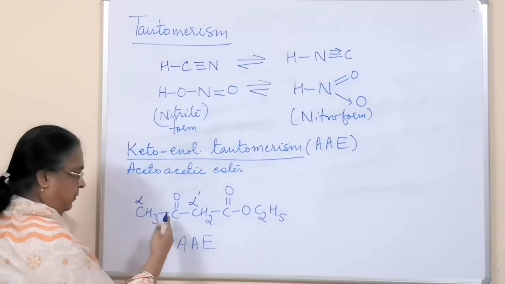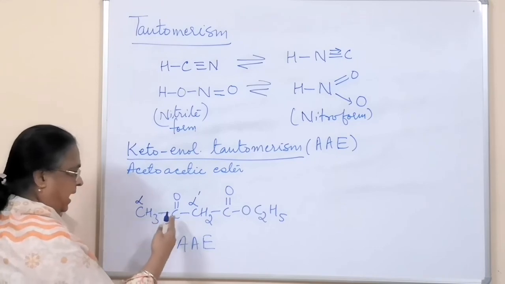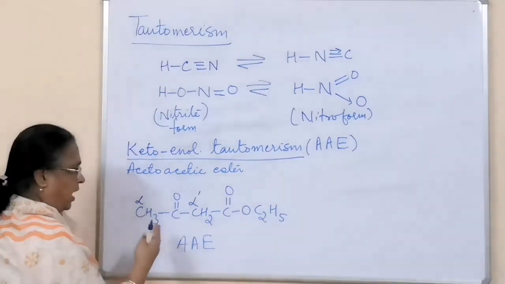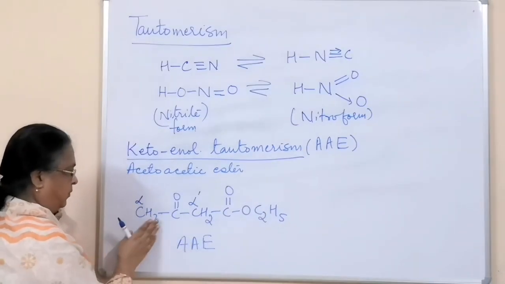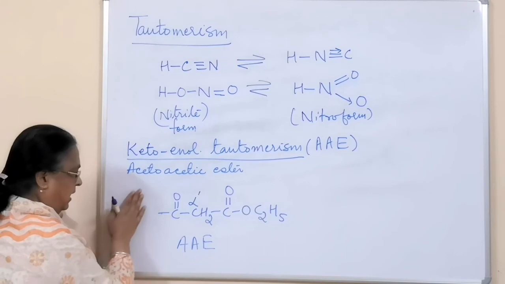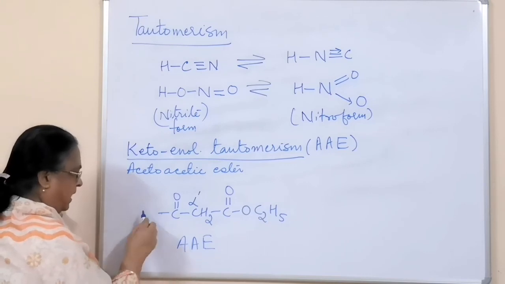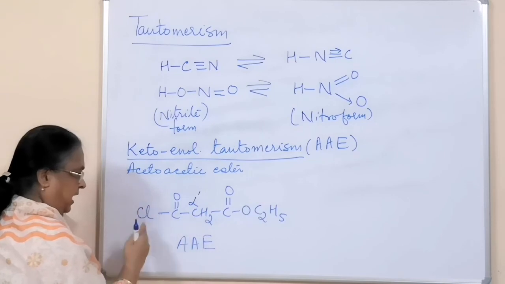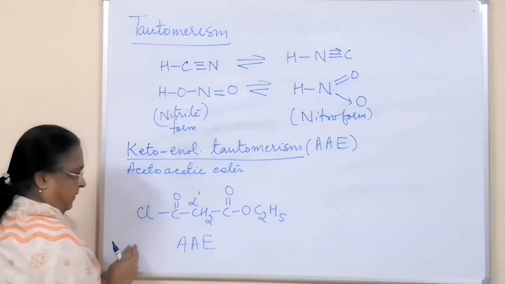So if a carbonyl group is there and on at least one side you have one alpha hydrogen, that works. Suppose you don't have any here, and here you have Cl. On this side you don't have any alpha hydrogen, but on this side you have.